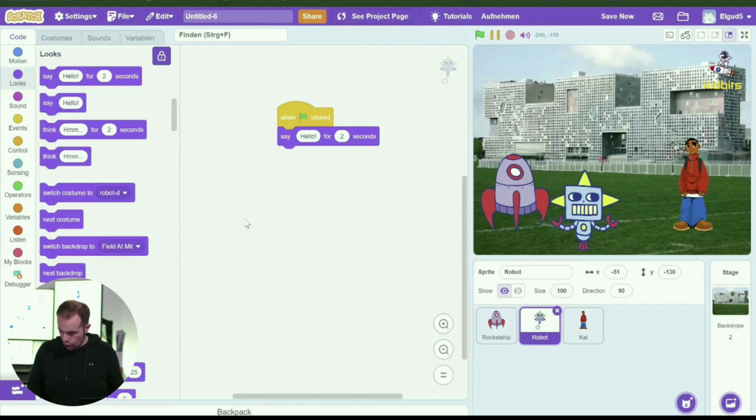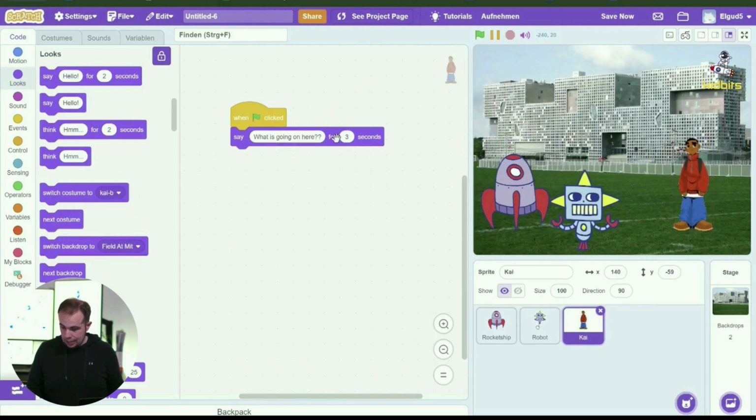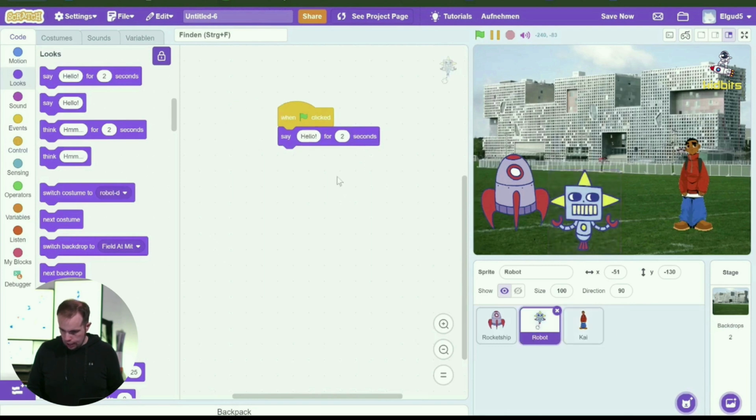And so let's do that. If we go back to Kai, we click on him, we set his speech to 3 seconds. So we need to wait for 3 seconds with the robot before the robot can speak. So let's go back, click on the robot, and we're going to learn a new command.